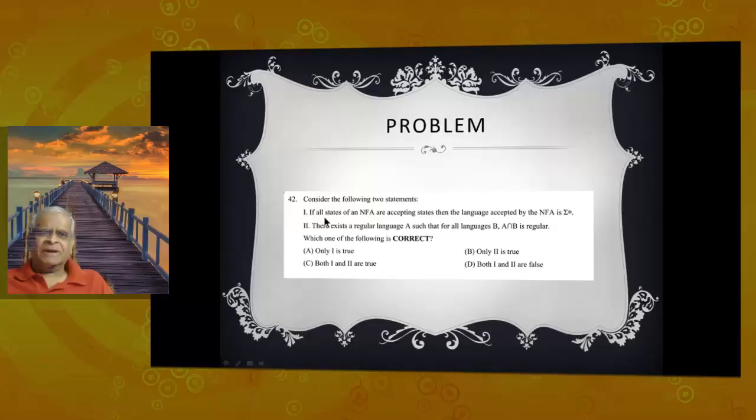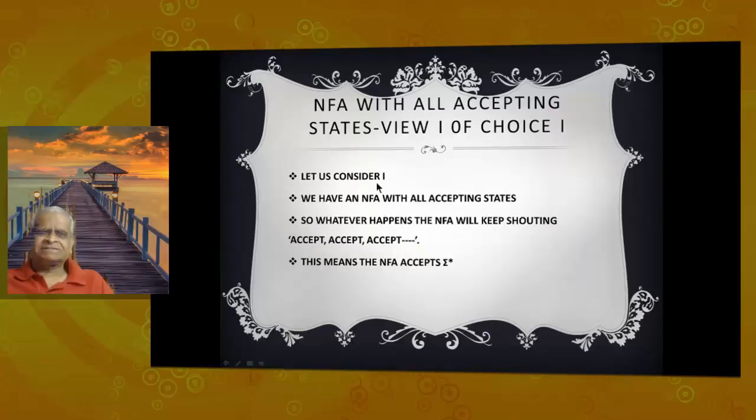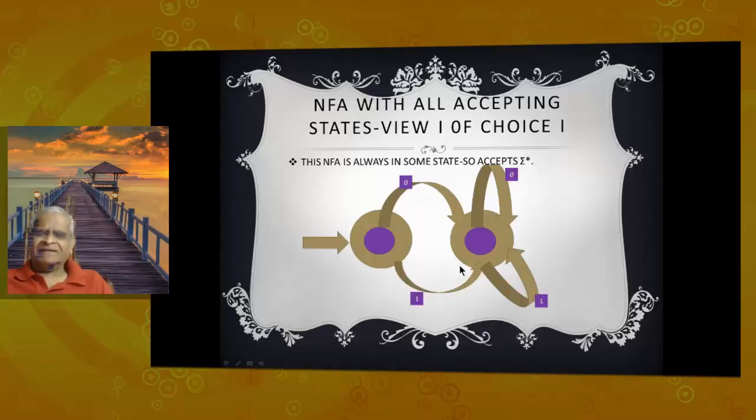Take an NFA, make all the states final and see whether it accepts sigma star. Let us consider statement 1. We will start the NFA with all accepting states, which means whatever state the NFA is in, we just keep shouting, I accept, I accept, I accept. This means the NFA accepts sigma star. Here, for example, is an NFA. Both states are final. On 0, it goes to a final state. On 1, it goes to a final state. On epsilon, it remains in a final state. Here, 0 goes to a final state, 1 goes to a final state. The NFA is always in some accepting state. So it accepts sigma star.